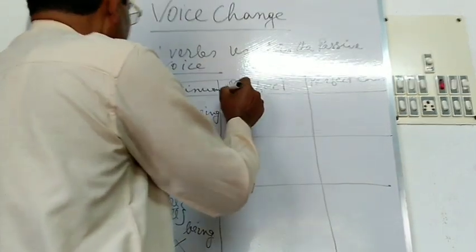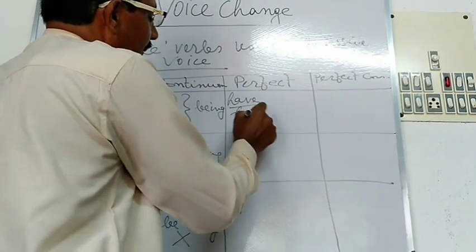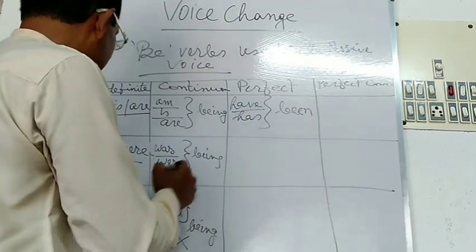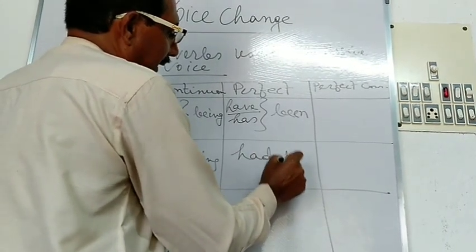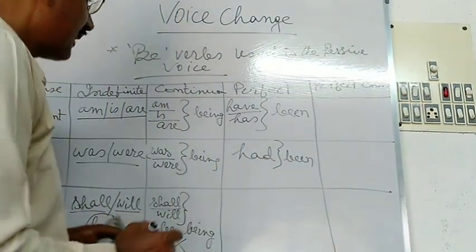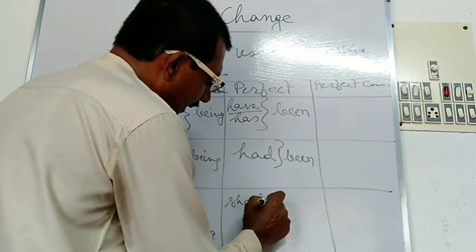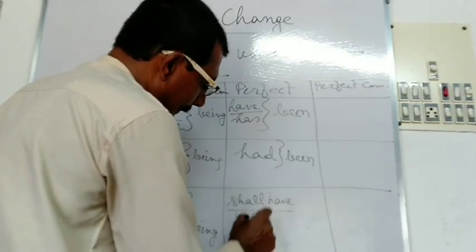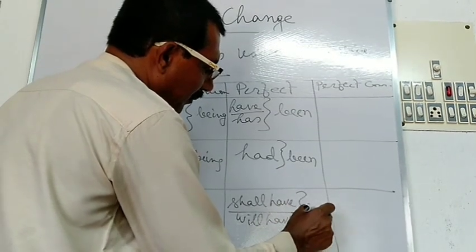Here in the present perfect form, have or has, then been will be used. And in the past perfect form, had been. And in the future perfect form, shall have or will have been, B-E-E-N.